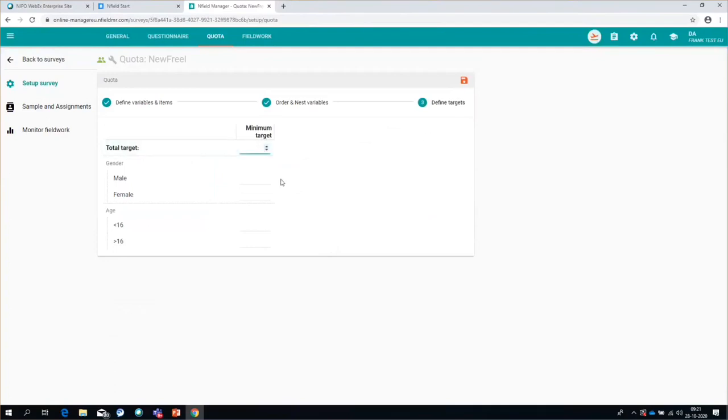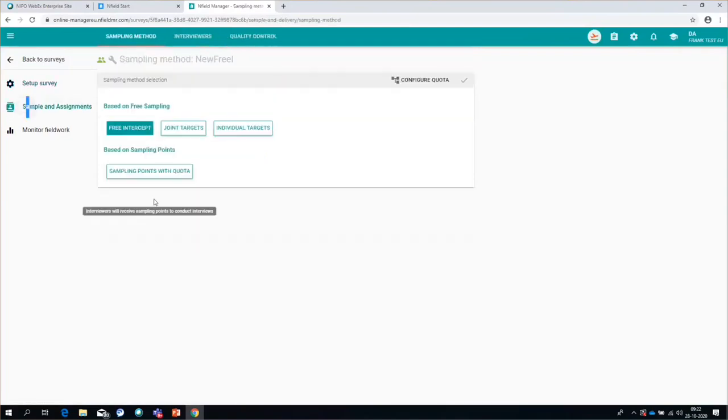For CAPI surveys, we only at this moment have minimum targets. So the maximum targets that those of you that use online are used to are not available for CAPI, just like the other recent quota features for online are not available for CAPI yet. Save this, and if we now go back to sample and assignments, we can actually choose joint targets or individual targets. This time, let's choose individual targets. And as soon as we have confirmed that, we can start our assignments.